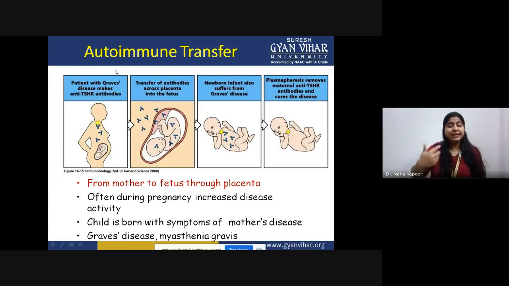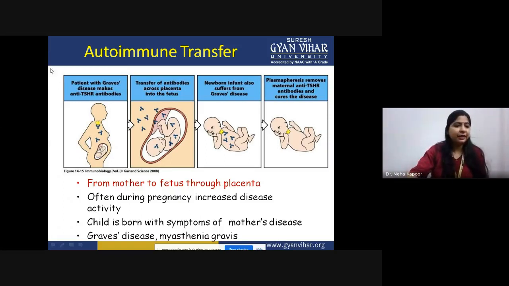Now the point is, as I told you, this is being transferred to the fetus also. So in this case, from mother to fetus through the placenta, the antibodies are being transferred. That means the autoantibodies that were produced against these thyroid gland receptors are being transported through the placenta, from mother to fetus.